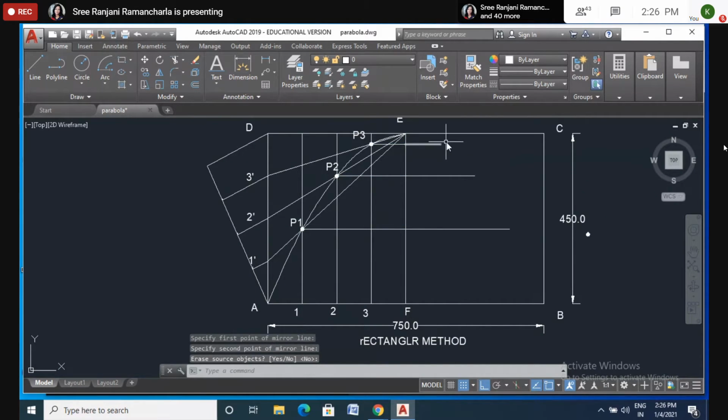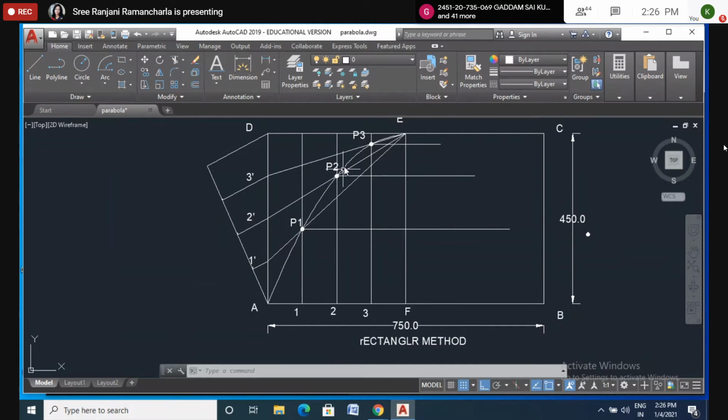Now is it clear? So here there is no need to specify P4, P5, P6 again like that. Not required. If you have done the procedure on one side, the other side is not required. It is the same in the ellipse which you have done. If one side is done, the other side is not required.